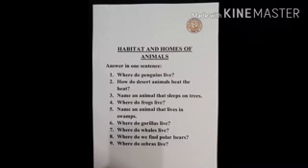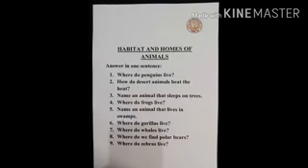Our fourth chapter for revision is Habitat and Homes of Animals. All human beings have their homes. We cannot live in the wild. Likewise, animals have their habitat. After revising this chapter, you should be able to answer the following questions. Answer in one sentence. Number 1. Where do penguins live?